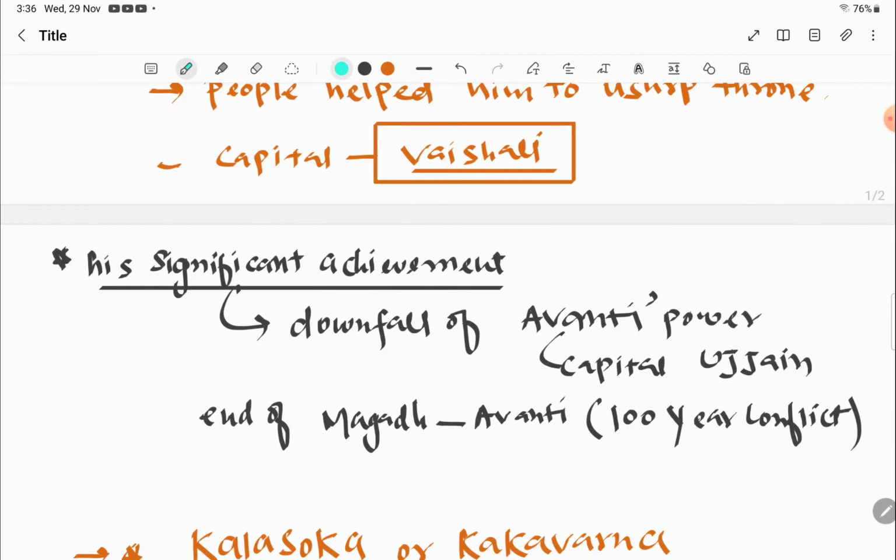His most important contribution is considered in terms of a war against Avanti, whose capital was Ujjain. Shishunag defeated Avanti and ended the 100-year conflict between Avanti and Magadh.